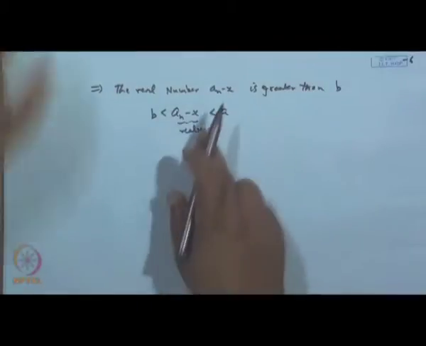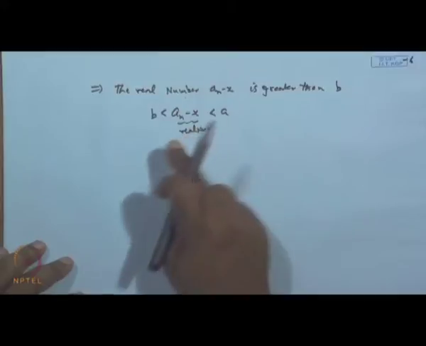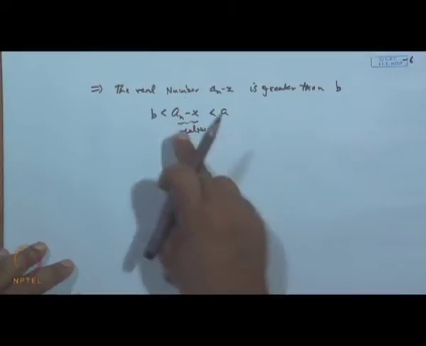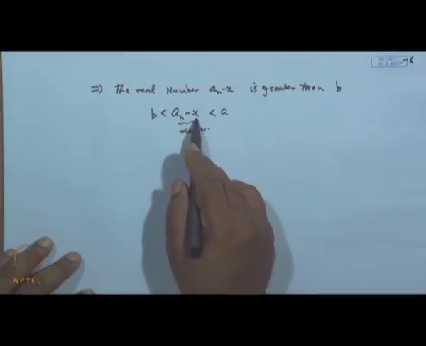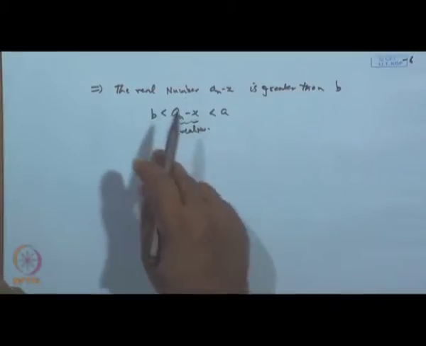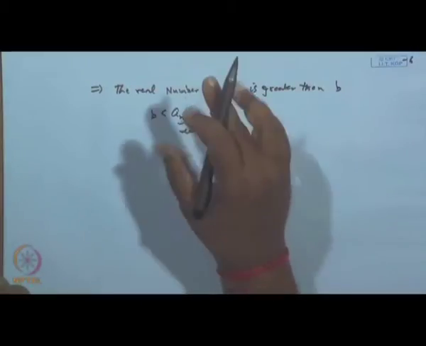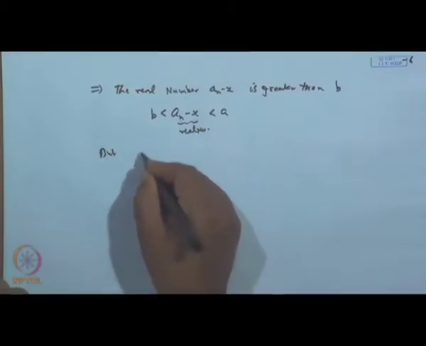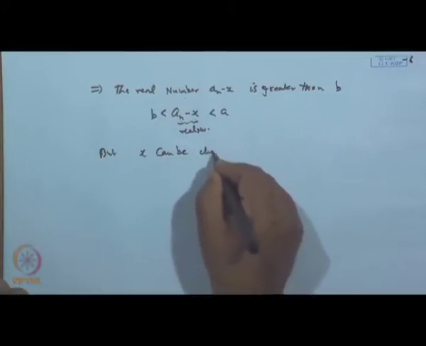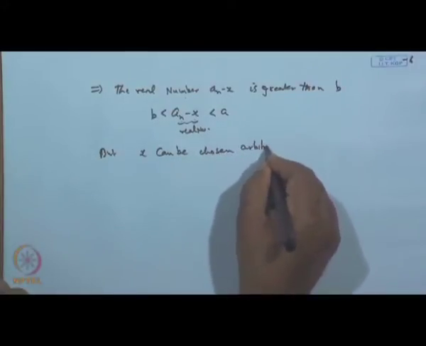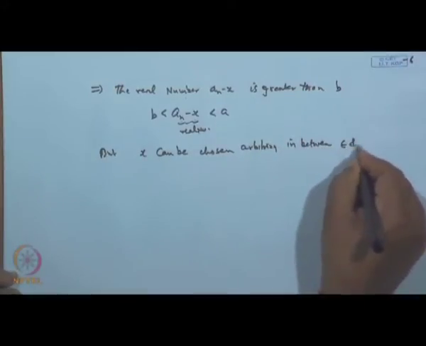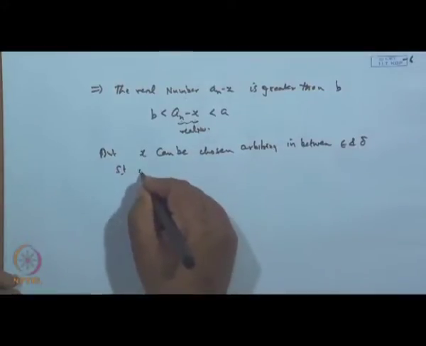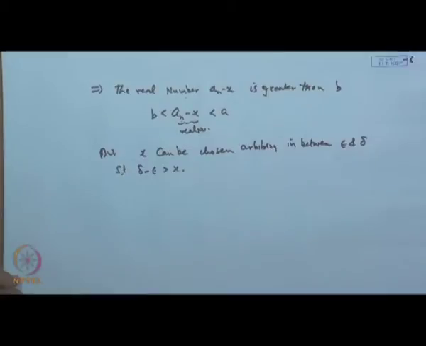So, as soon as you change x, there are infinite number of real points lying between a and b, and in fact, these are all rational points. These are all rational points, because a n are rational, x is also rational. And we are taking a sequence corresponding to a n minus x itself. So, it is a rational number. But x can be chosen arbitrarily in between epsilon and delta, such that delta minus epsilon is greater than x.